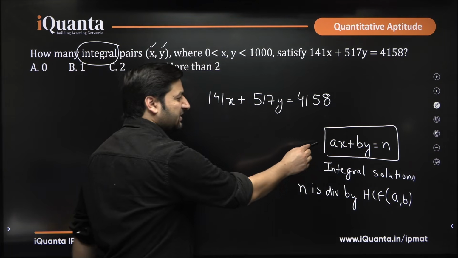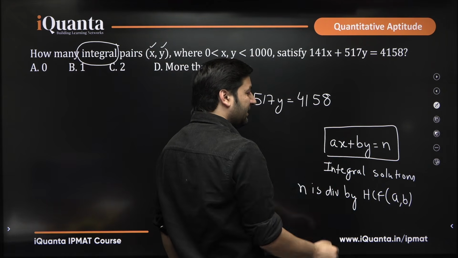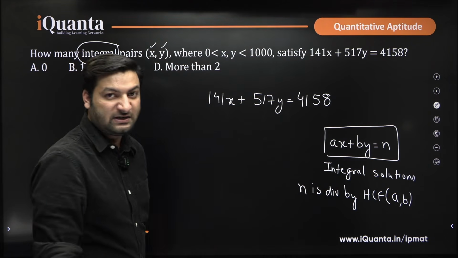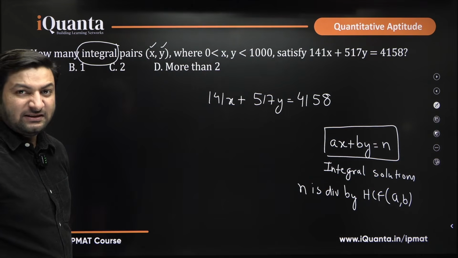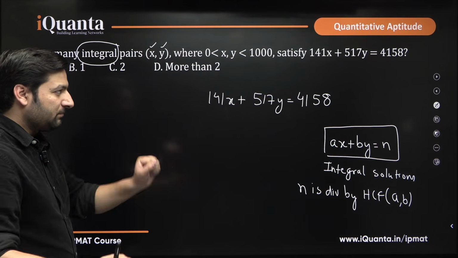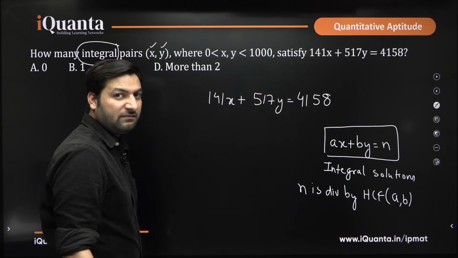This is the linear equation, ax plus by equal to n. n is the number on the right hand side, a and b are the coefficients of x and y. Why am I saying this? I'll explain in a while, okay. See, this is the equation that we have. What do we see here?